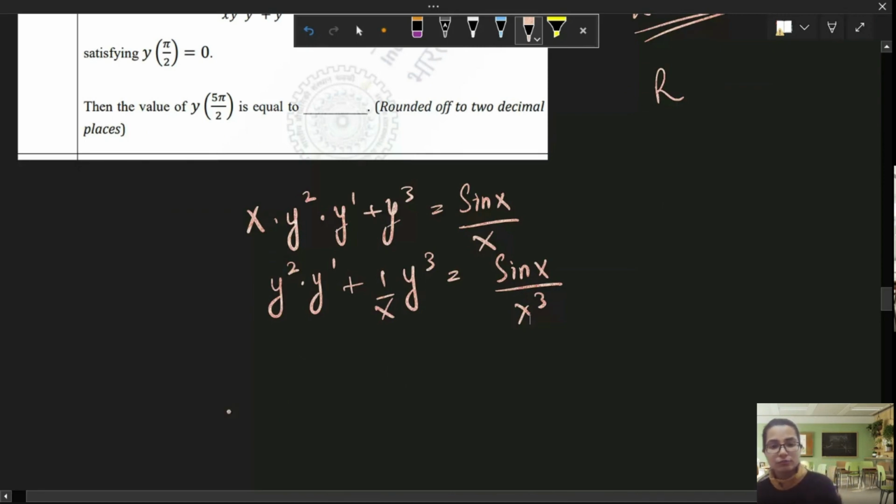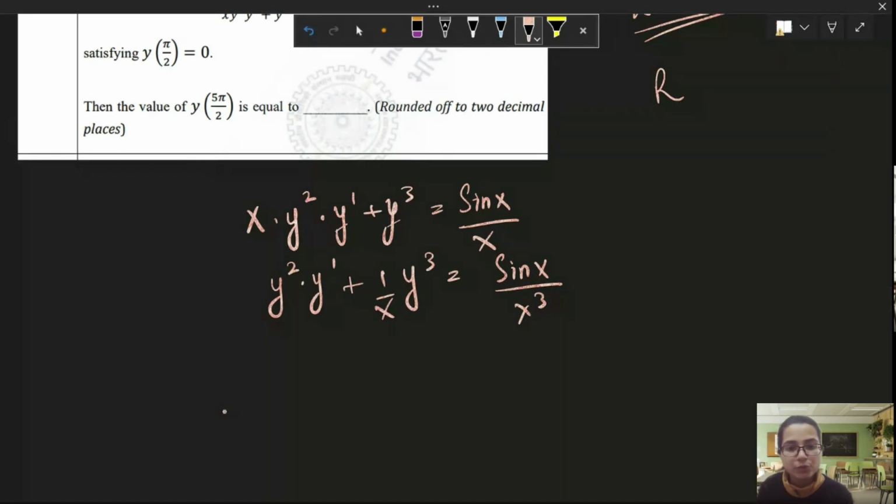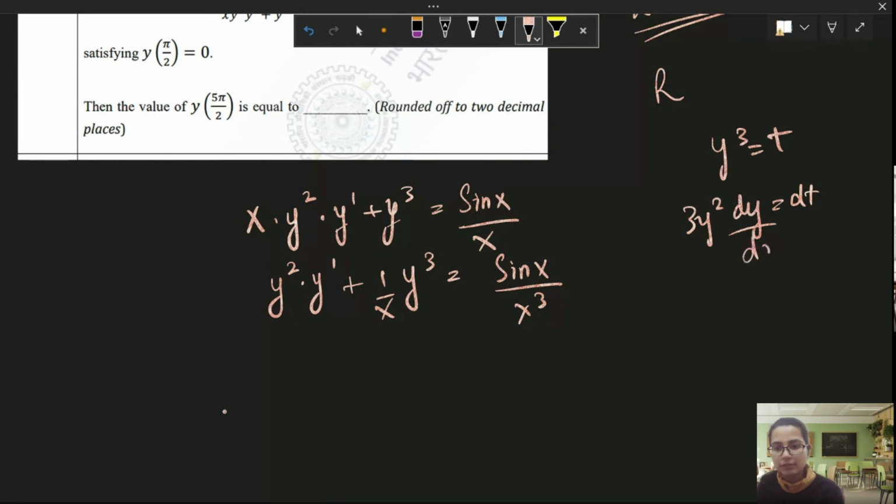So now how do we solve this? If I substitute y cube equal to some z or t, I'm going to get 3y squared dy equal to dt. dy over dx is equal to dt over dx. But I also need 3 here, right? So let's multiply everything by 3. We can do it.